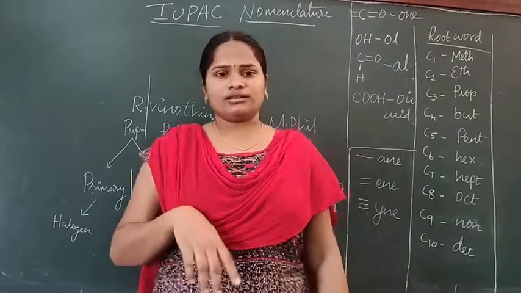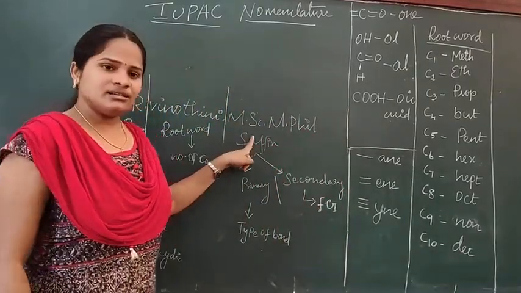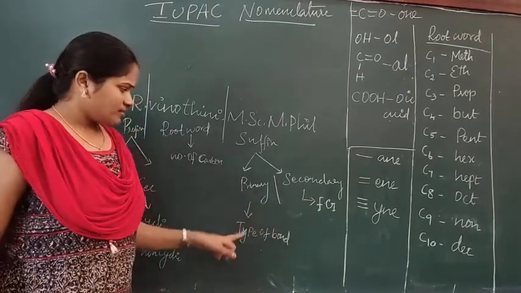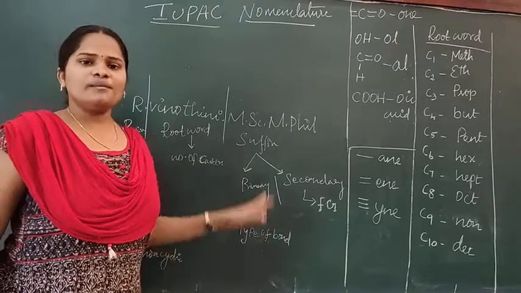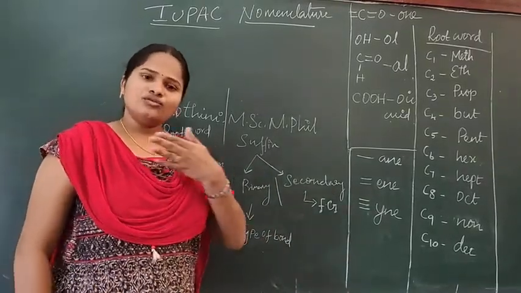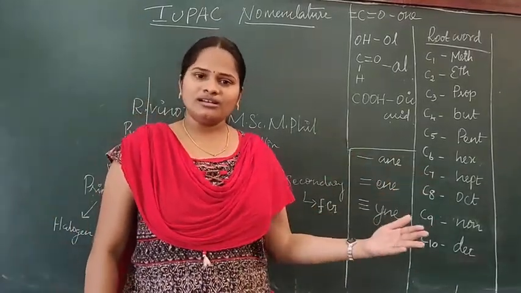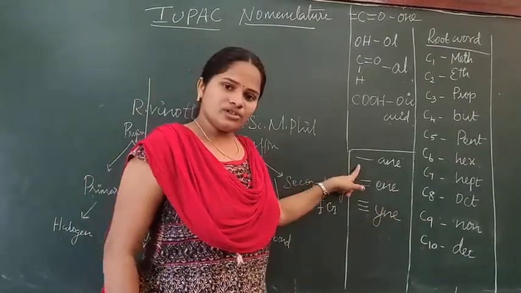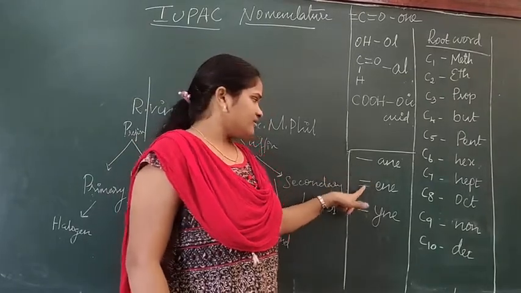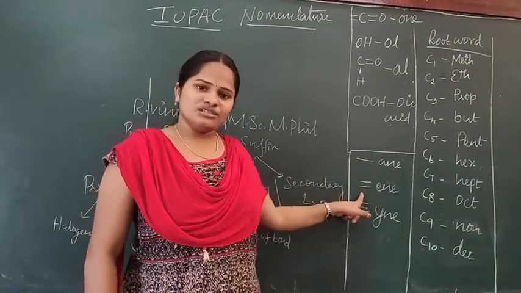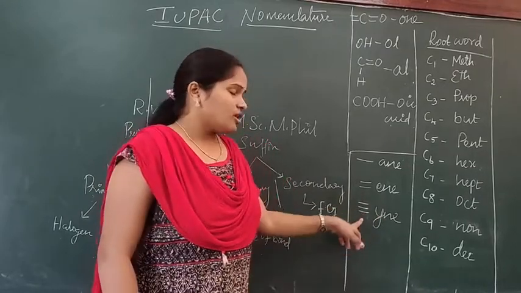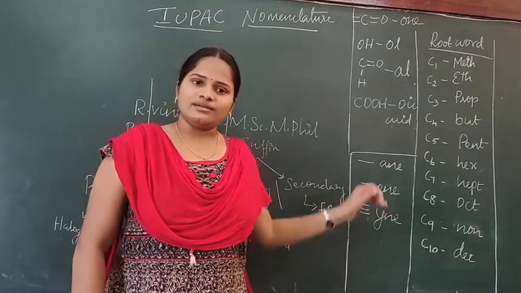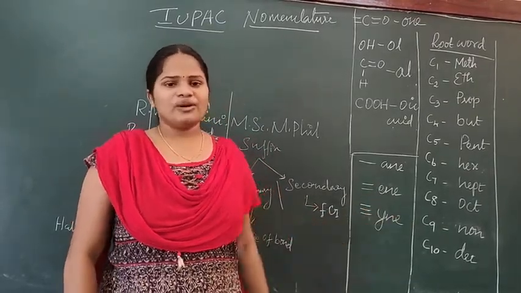And the second important thing: in suffix we have two things, primary suffix and secondary suffix. In primary suffix we have to consider the type of bond present in that compound. If the compound has a single bond, then we finish the compound name with ane. If it has a double bond, we finish the name with ene. If it has a triple bond, we finish the name with yne. Clear? Single bond ane, double bond ene, triple bond yne.